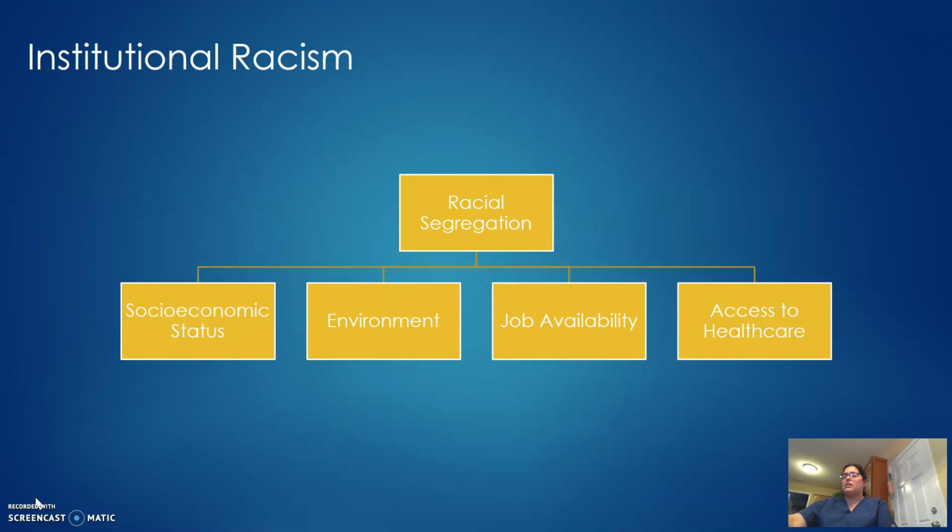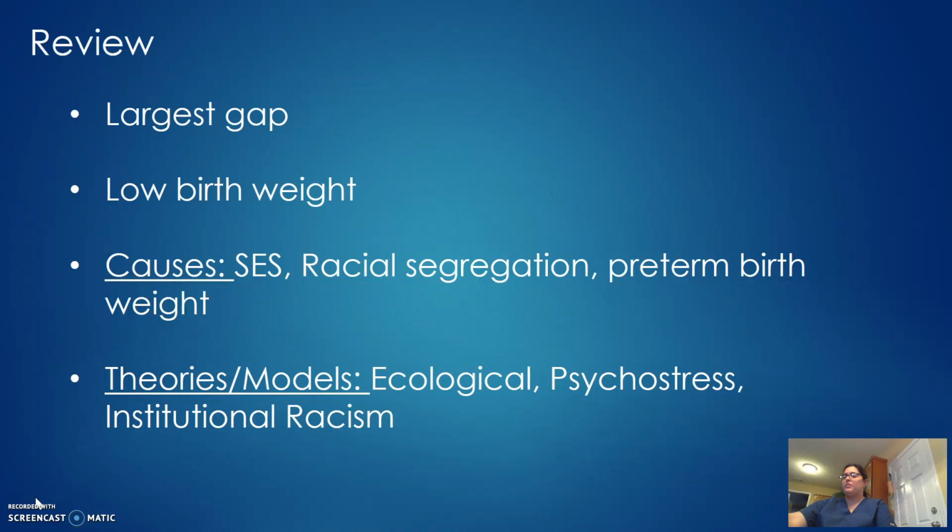To conclude the presentation, we will now look at institutional racism. It is this explanation that encompasses all we've examined in this presentation. Institutional racism has been responsible for the residual effects of racial segregation. These factors have an effect on infant birth weight and overall health. Alio et al. tells us that poorer birth outcomes of black women when compared to whites and recent black immigrants can be attributed to the internalization of our history of institutionalized racism and individual racism.